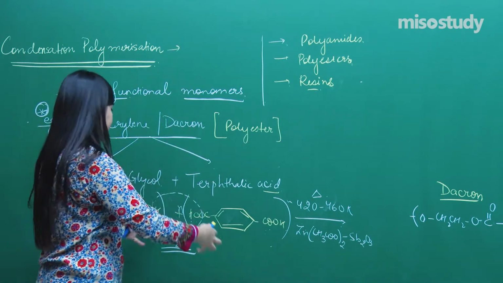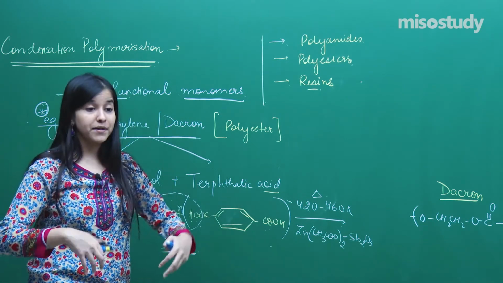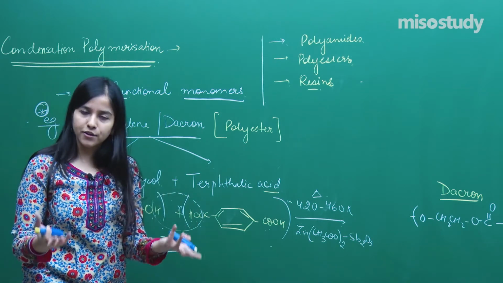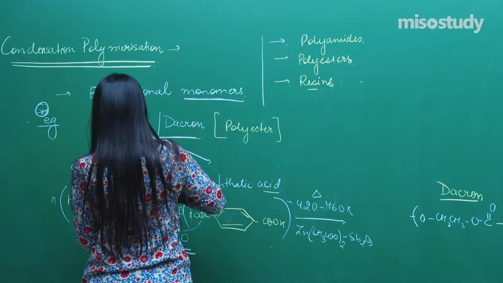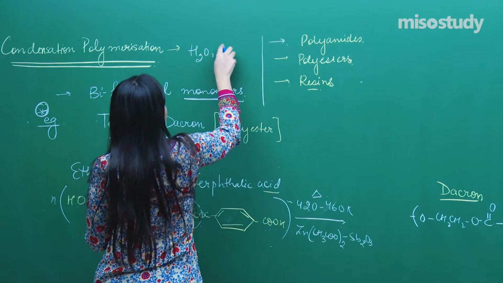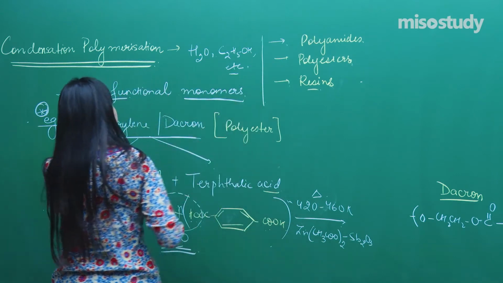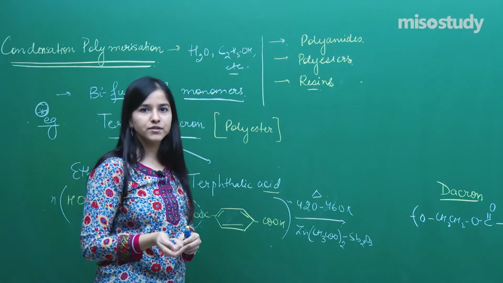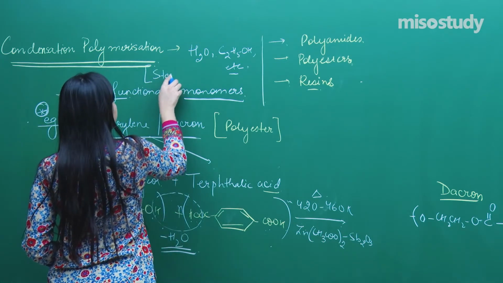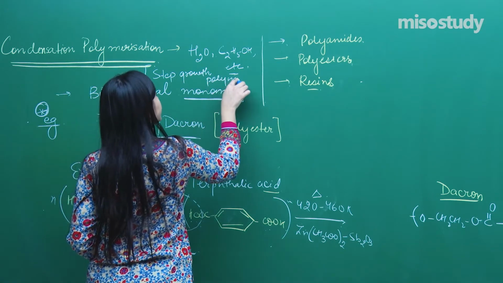See here what is happening, what is condensation? Condensation basically involves two molecules, two monomers getting condensed with the loss of a water molecule. Maybe it could be not a water molecule, but let us say ammonia, let us say ethanol, right. So, condensation can involve the loss of a water molecule, the loss of C2H5OH, ethanol, etc. And that is what condensation is, right. And the mechanism which it follows is step growth polymerization, fine.